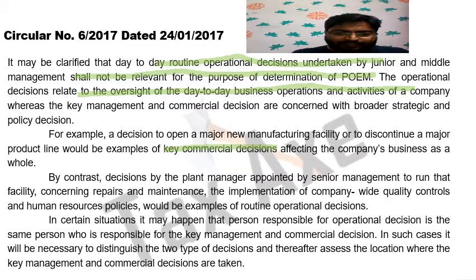In certain situations, it may happen that a person responsible for operational decisions is the same person who is responsible for the key management and commercial decisions. In such cases, it will be necessary to distinguish the two types of decisions and thereafter assess the location where the key management and commercial decisions are taken.